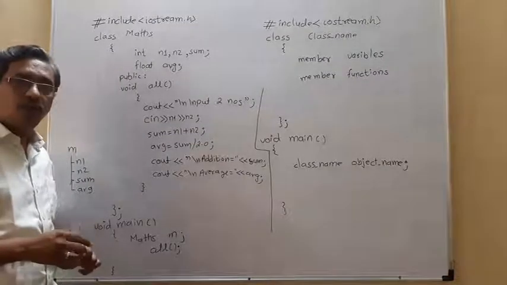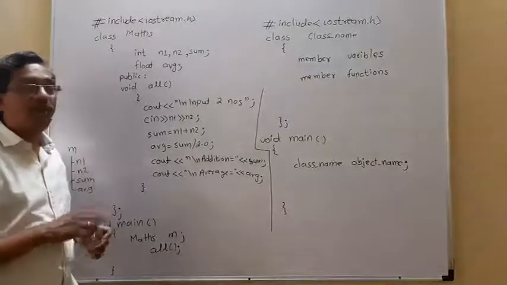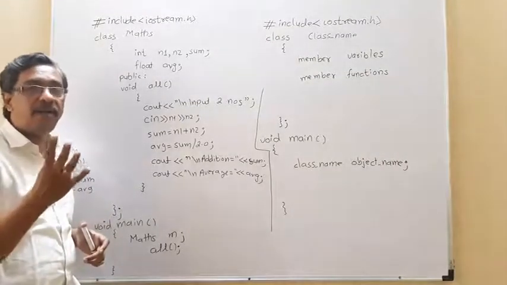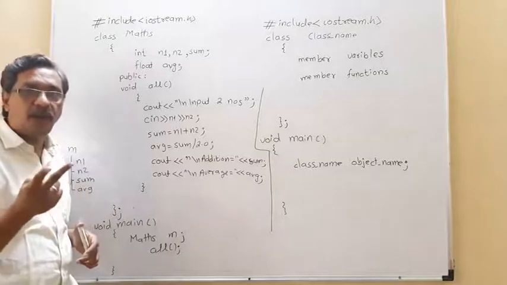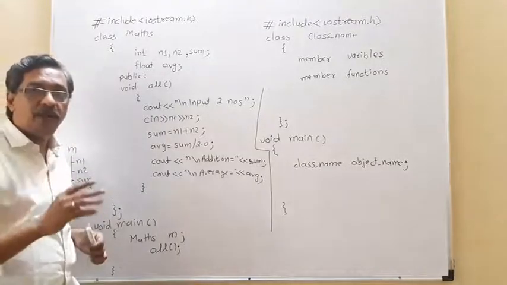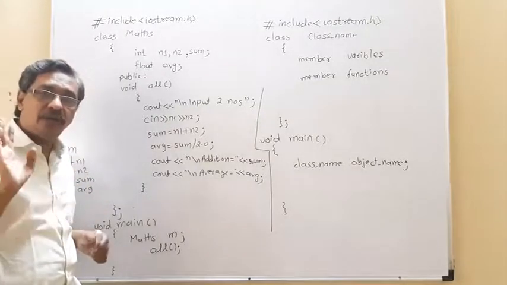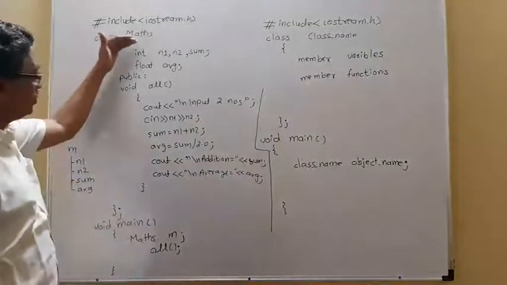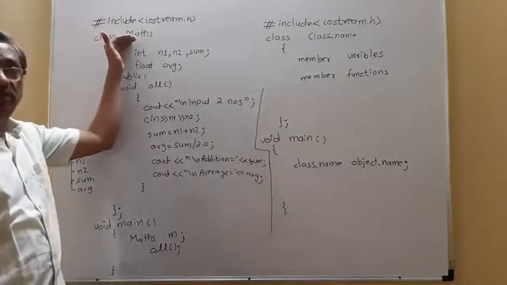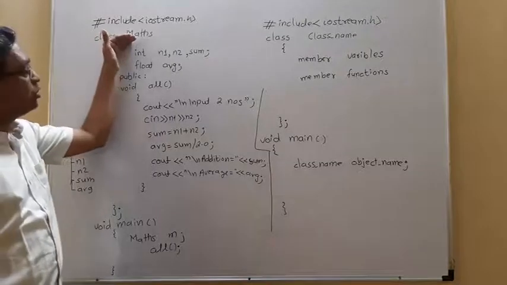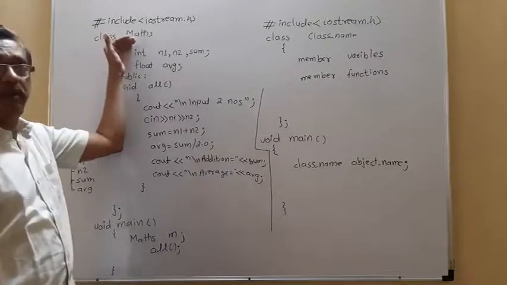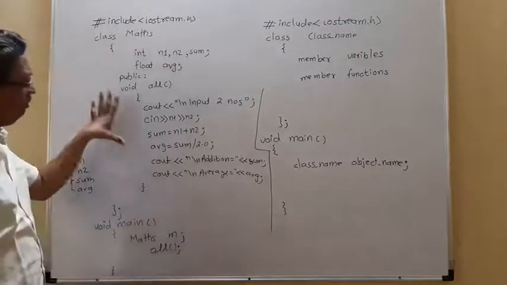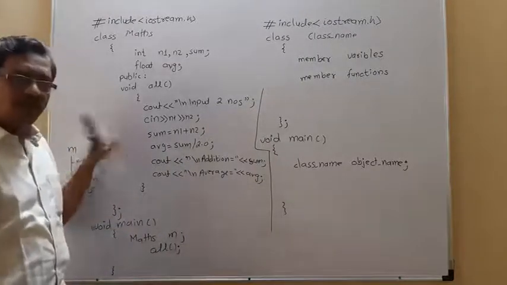In C++, we have 4 scopes: public, private, protected, and friend. When we don't mention any scope, it is considered private. So here we have not mentioned any scope, so it is considered private. Why it is declared so and when to declare it, we will discuss in future lectures. But right now, this is sufficient.